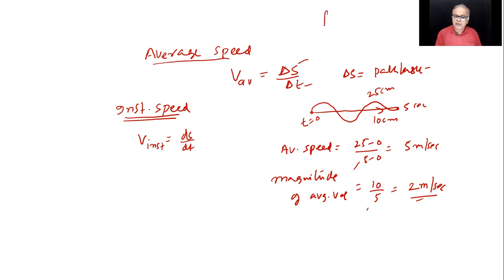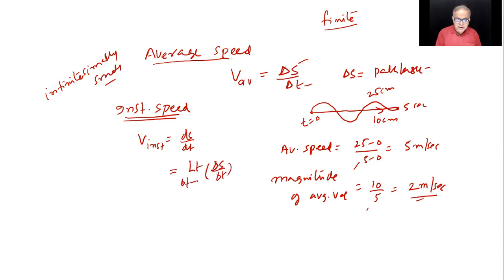You know, finite meaning is what? It is substantial. You can measure it. Even if it is small, it is finite. It is countable. But ds is what? Infinitesimally small. So that ds by dt is called instantaneous. That is equal to limit of delta s by delta t as delta t goes to 0.